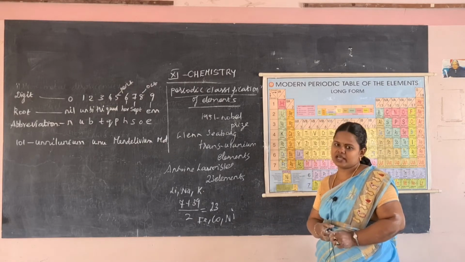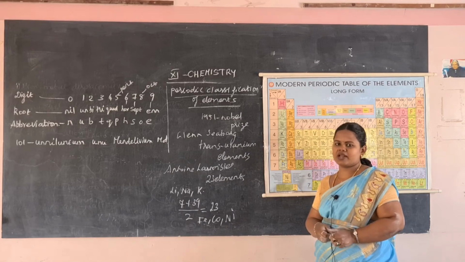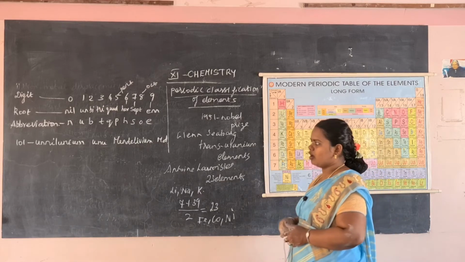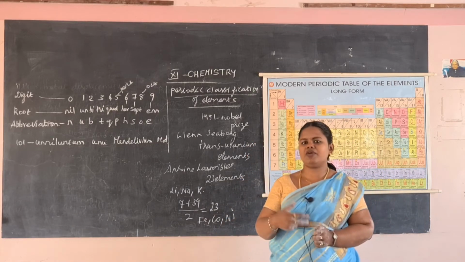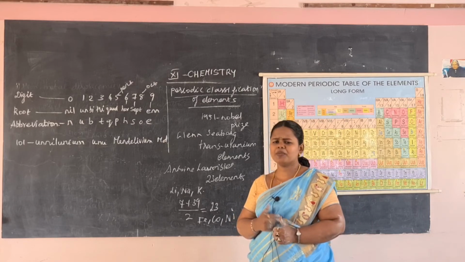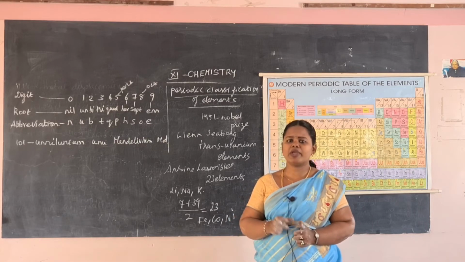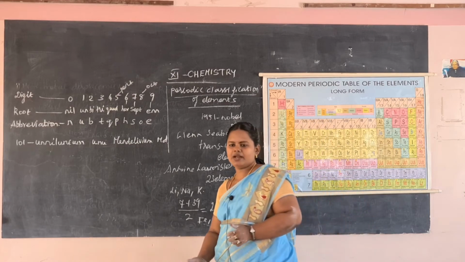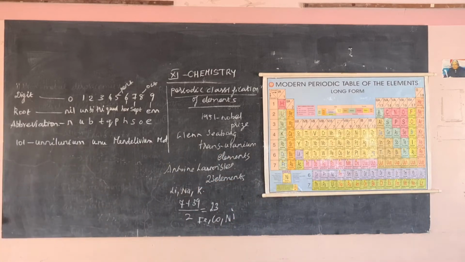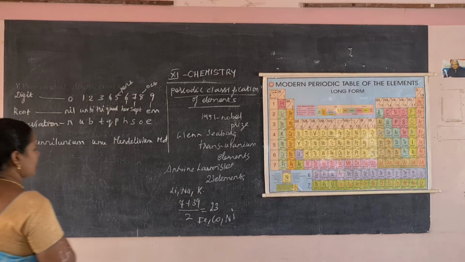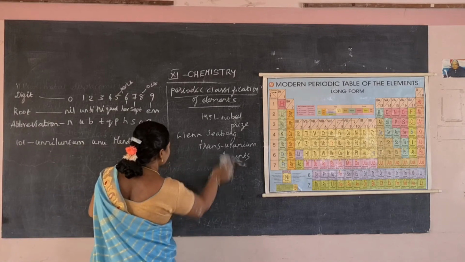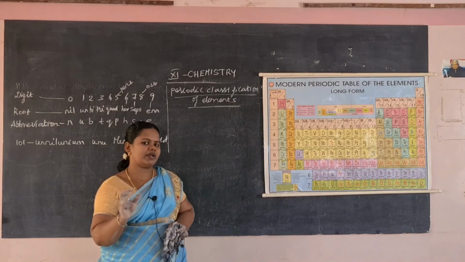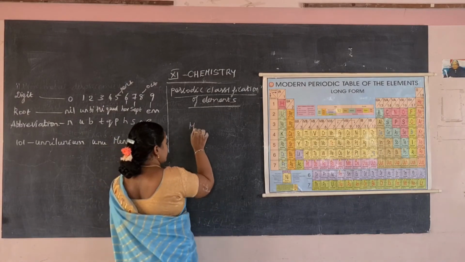Then in 1868 Mendeleev arranged the elements in increasing order of atomic weight. That is the periodic law. The periodic law was given by Mendeleev: the physical and chemical properties of elements are periodic functions of their atomic weight. So that is the olden periodic law. They arranged elements in increasing order of atomic weight, and Mendeleev arranged 70 elements.